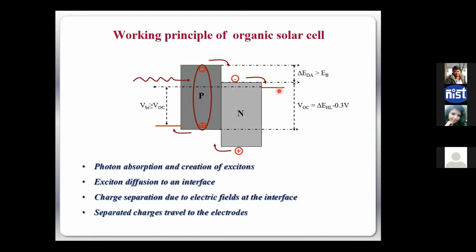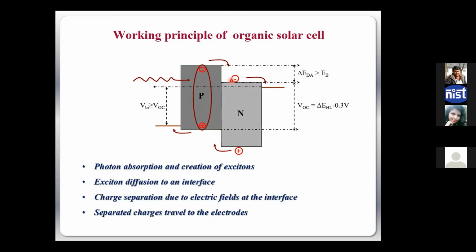Now, as I was saying, what is the working principle of an organic solar cell? The first step is photon absorption and creation of an exciton. I am showing this in a closed oval shape because it signifies that they are still not free. They are in a bound state, right? So I have my photons, and now I create excitons. These excitons have to be broken. How do we do that? By making an interface.